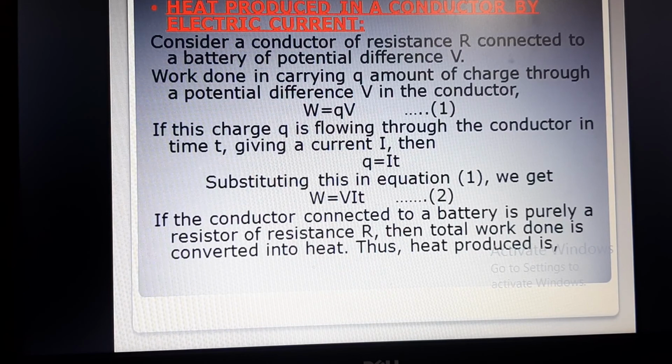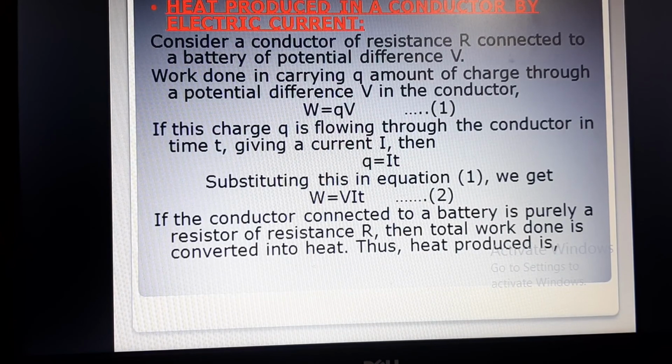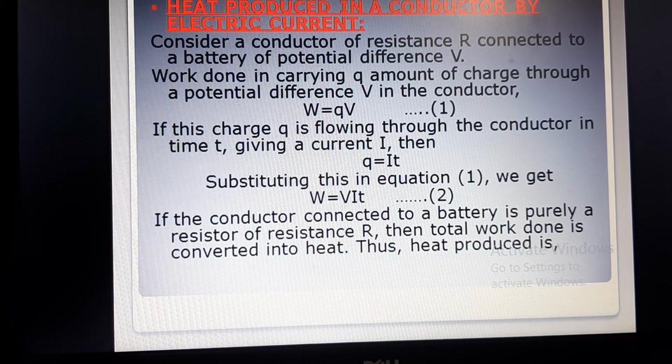If this charge Q is flowing through the conductor in time t, then we have charge Q equals IT, current into time. Substituting this in equation 1, we get W equals VIT. I know it is not that easy because I am not solving here, but everything is written so clearly. Just go through it and you will come to know what I am going to do, because I have already discussed the related topics in the previous video also. Okay, so now W equals VIT.